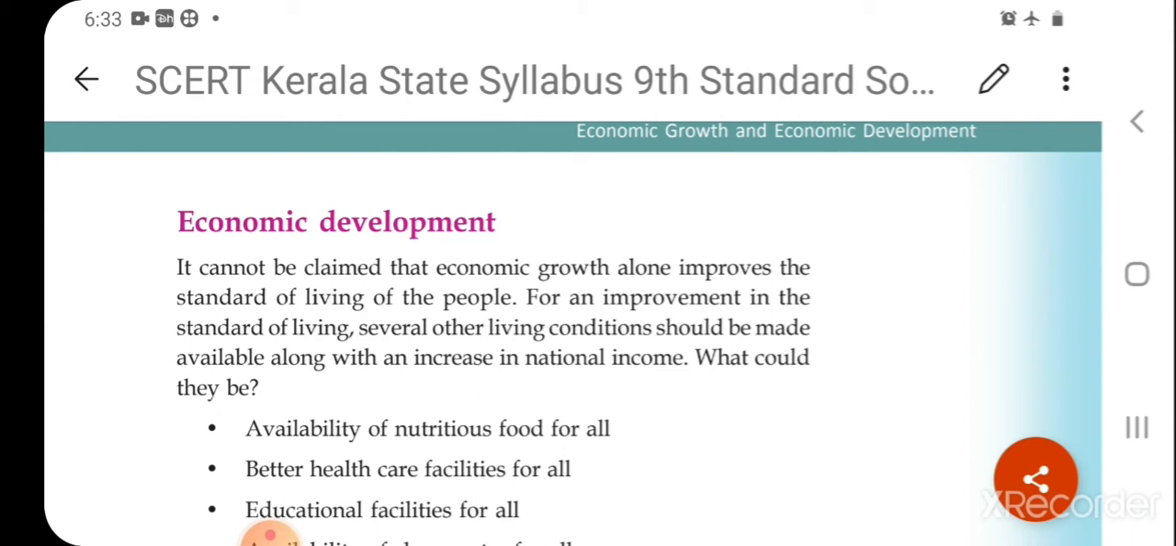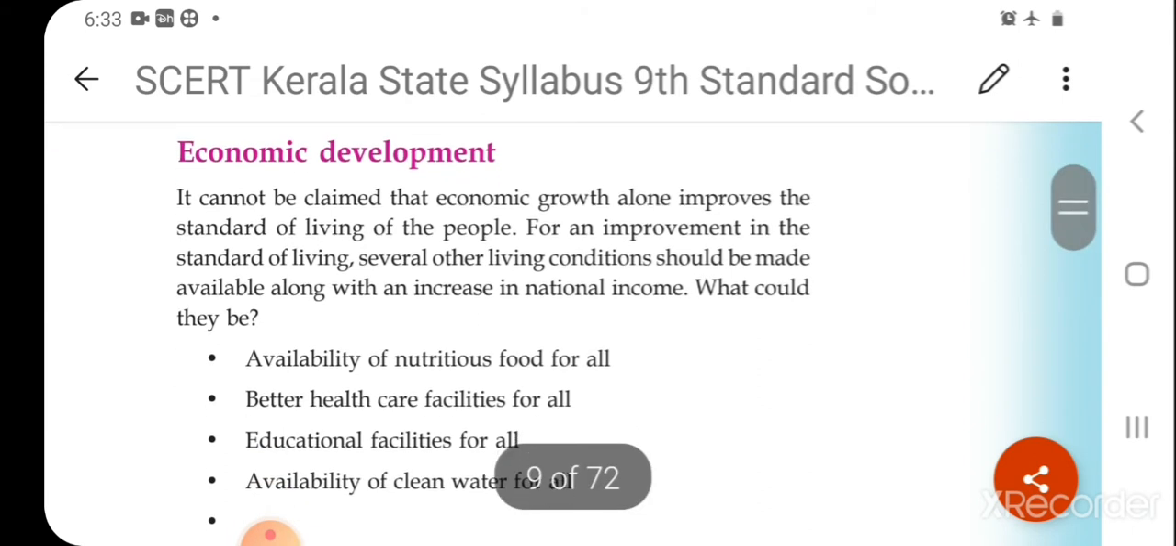That includes availability of nutritious food for all. That is an important factor for a healthier life. For a healthy life, we need nutritious food. So, the government should make nutritious food available to all the people of the country. Then, we need better health care. That is, better hospital facilities, better medical facilities, primary health centers. So, the next thing we need is better health care facilities for all.